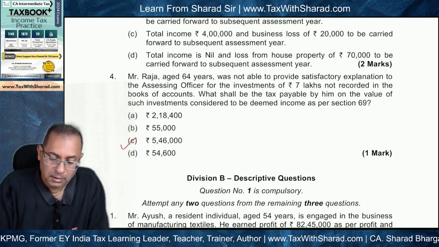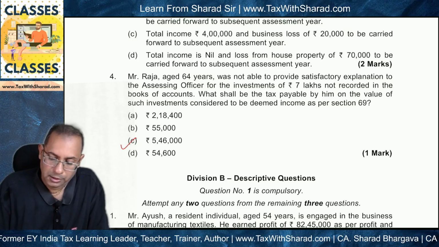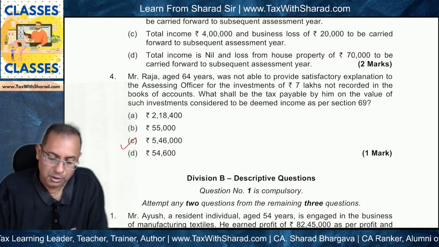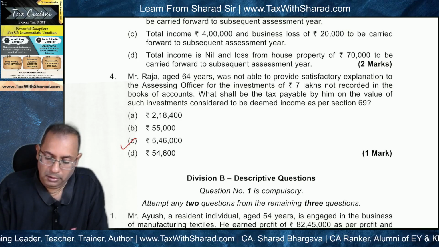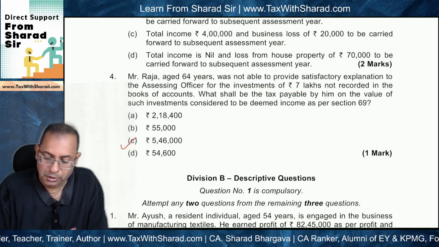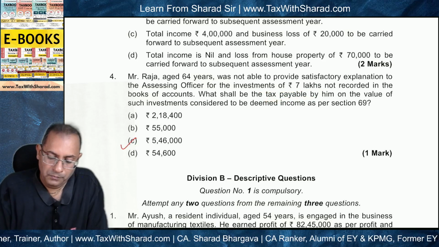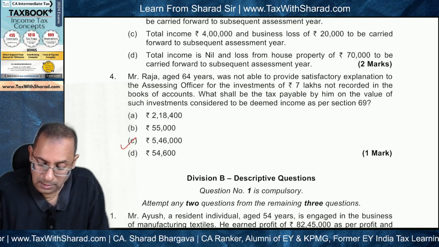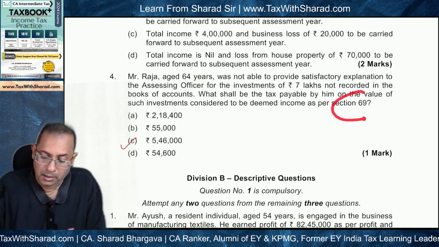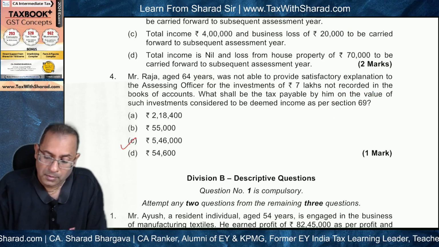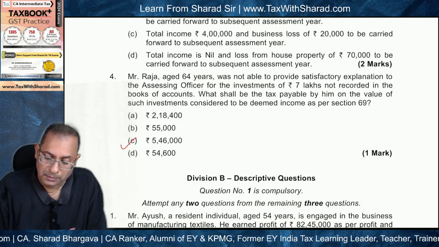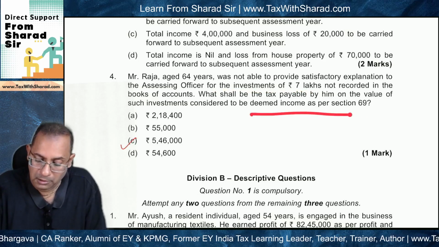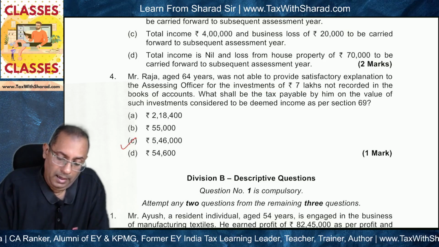The last question is for income tax. Mr. Raja, aged 64 years, was not able to provide satisfactory explanation to the assessing officer for the investment of 7 lakh not recorded in the books. What shall be the tax payable by him on the value of such investments considered to be deemed income as per section 69? So tax has to be computed in view of section 69, because this is unexplained investment of 7 lakh. So 7 lakh will become the deemed income under section 69, and Mr.